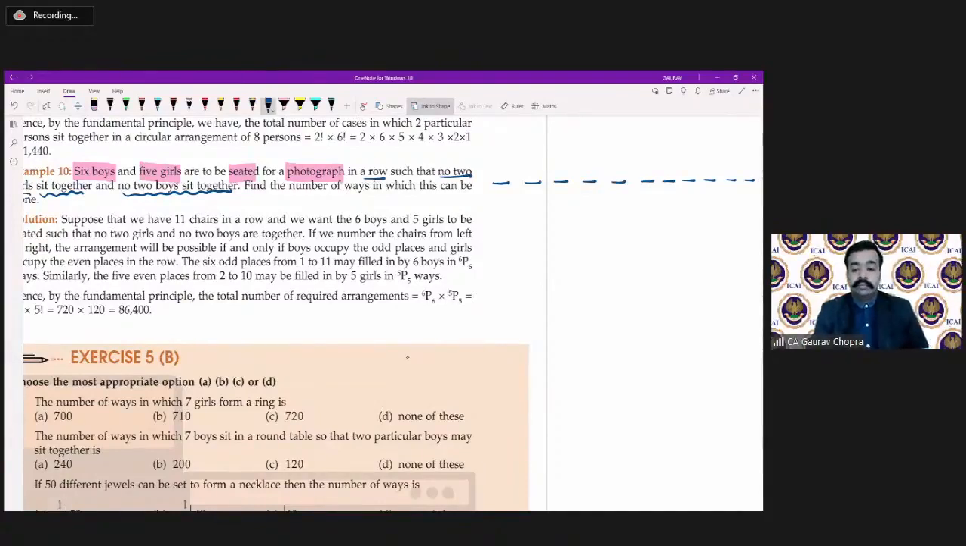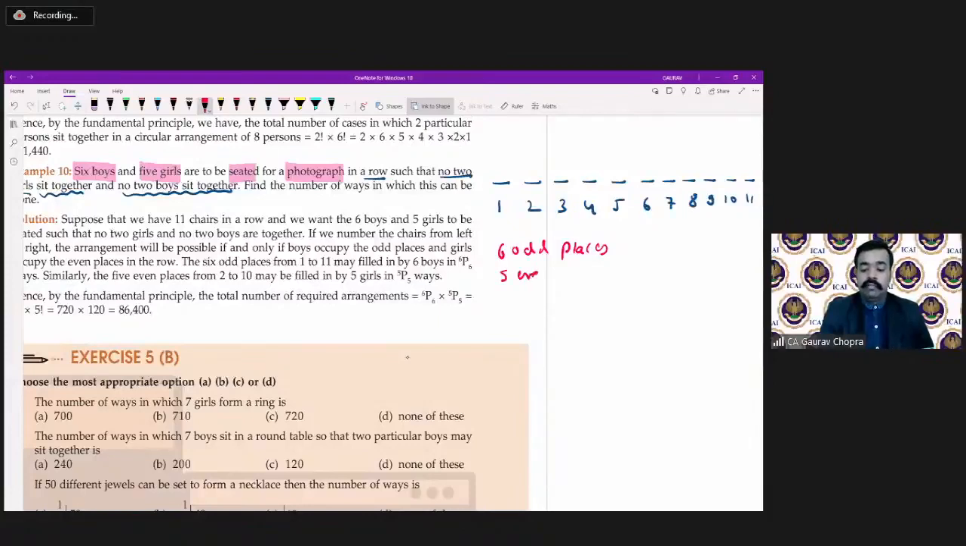11 places are there. Out of those 11, some places are even and some are odd. So we have to make an alternate arrangement so that no two boys and no two girls are together. Out of those 11, we have 6 odd places and 5 even places.